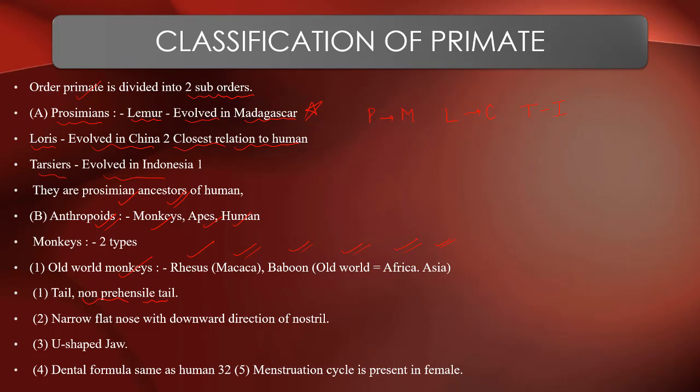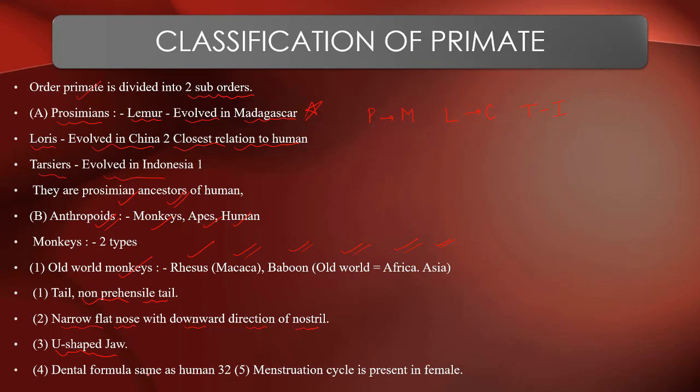They had a narrow flat nose with nostrils directed downward, and a U-shaped jaw.